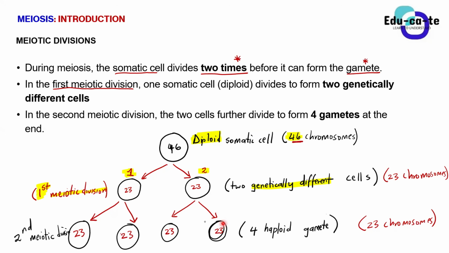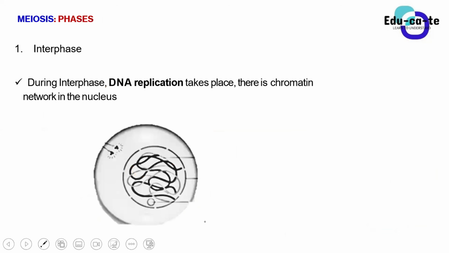We gave a brief idea that before meiosis begins, we have an initial phase known as the interphase. The interphase is the first phase of meiosis. During this interphase, the DNA replication process takes place.